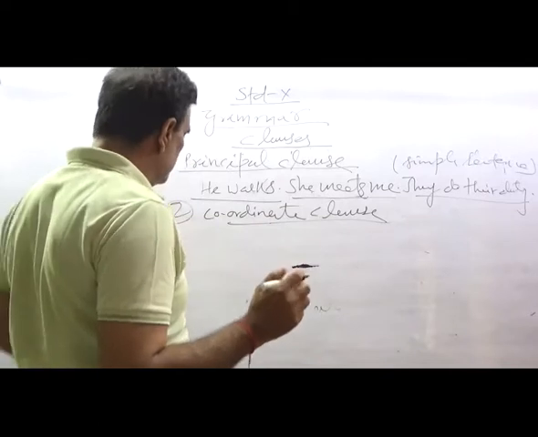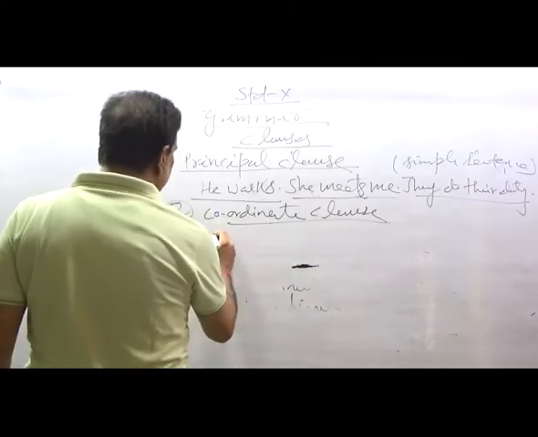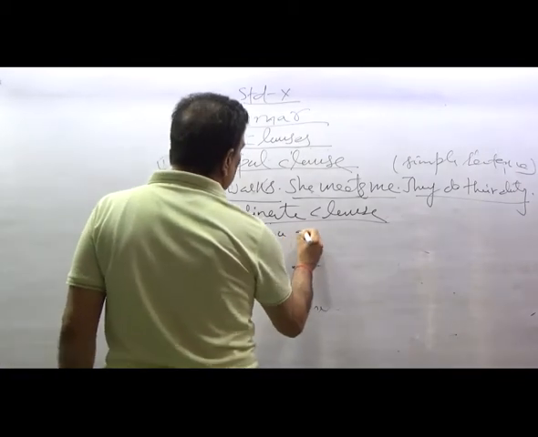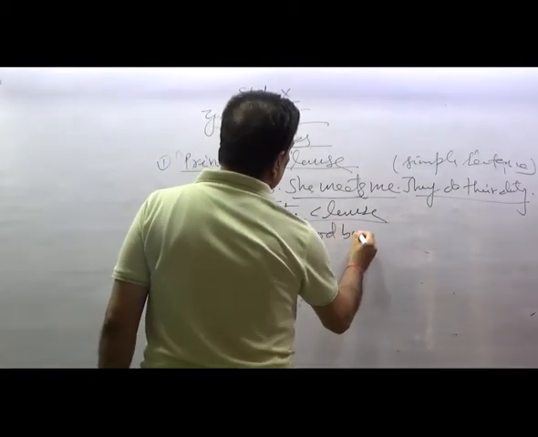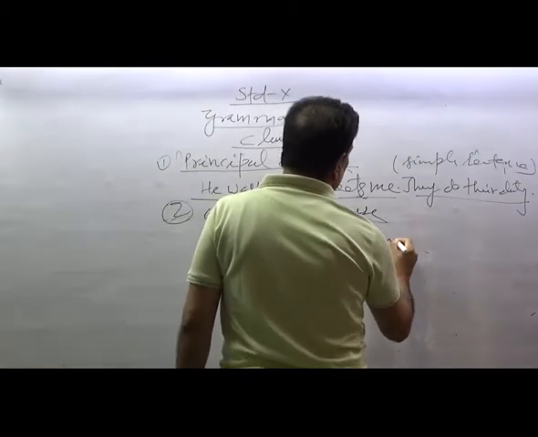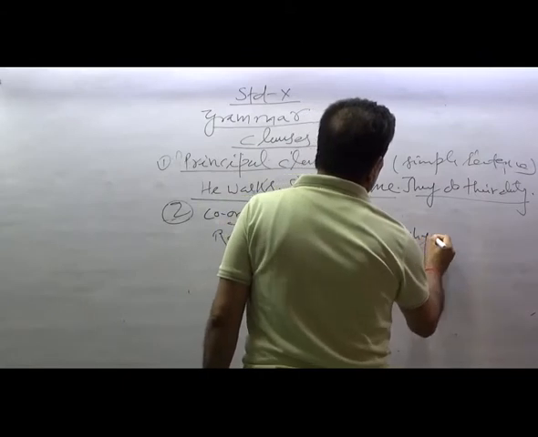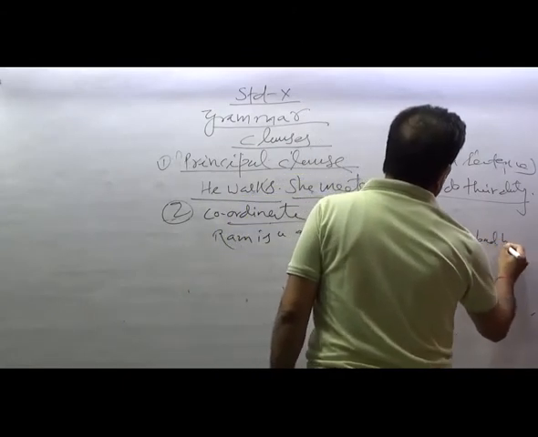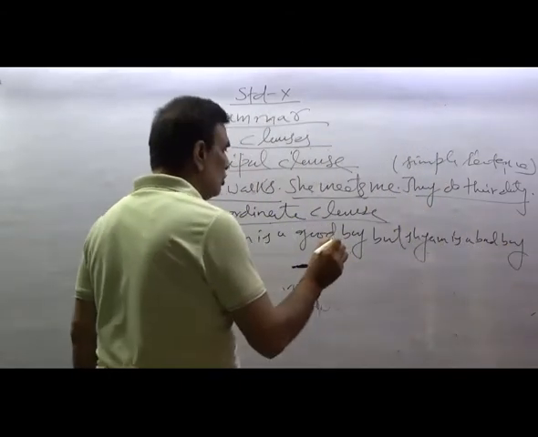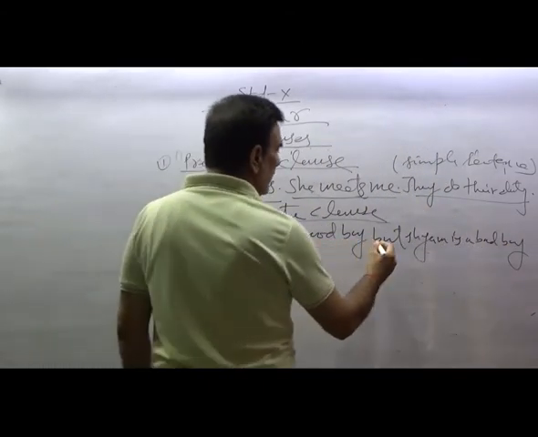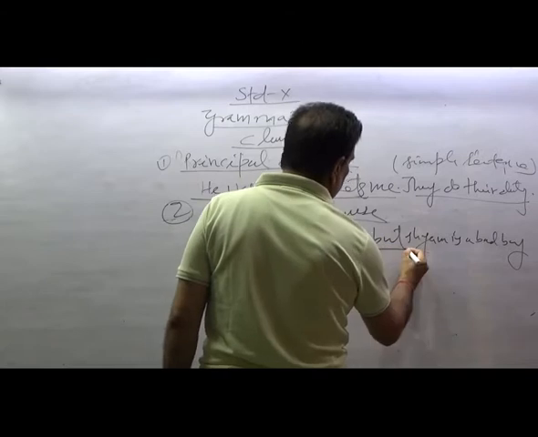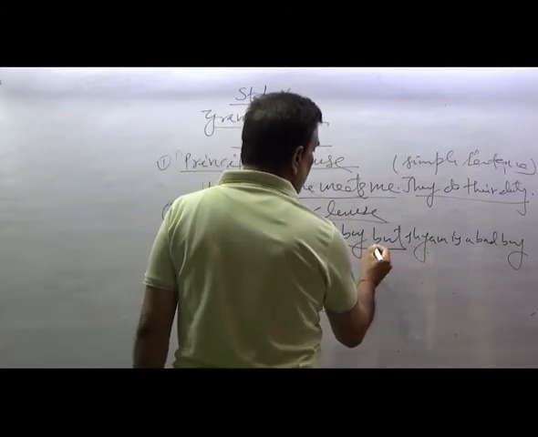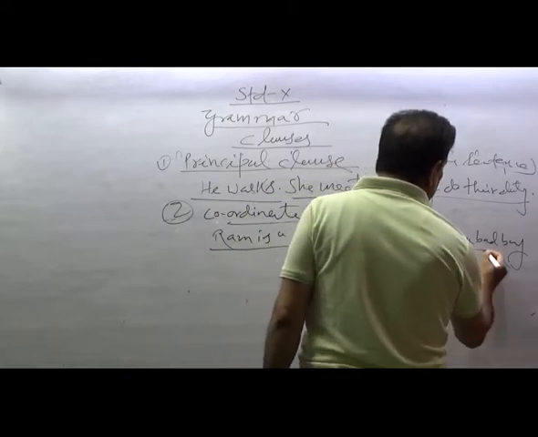You can see by the example. You can see the two clauses are combined by the coordinating conjunction but. Ram is a good boy. Another clause is Shyam is a bad boy.